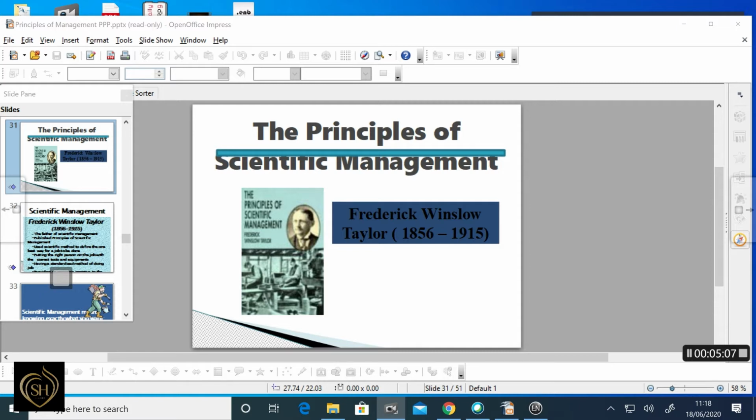The next one is standardization and simplification of work. According to Taylor, the maximum objective of a business can be achieved only when the raw material, labor, machinery, equipment, methods and technologies are standardized. When all these are standardized, we can increase production.